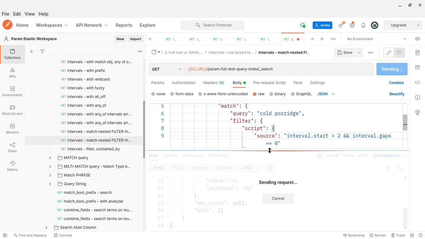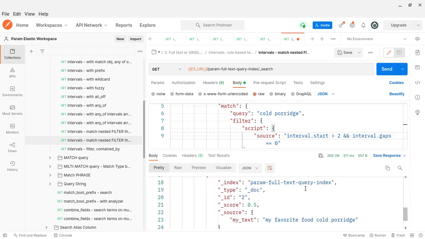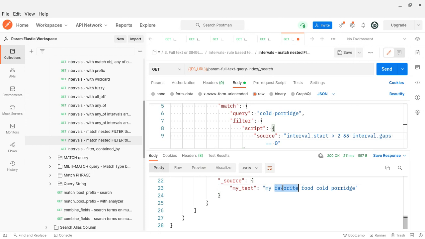Interval.start. What is the first word? I told you, this is the first one, second, third, fourth. Between these two the gap should be 0, and yes, there are no gaps. But it should be greater than 2, so 3 should match. 3 should work, right? 1, 2, 3. It should work, because the cold start is at the fourth.